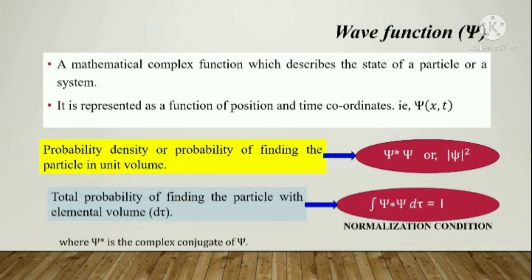This is an integral form, and this is always equated to unity. That is, the total probability of finding a particle in the elemental volume is always unity. That is, the integral of psi star psi d tau is always equal to 1. This condition is called the normalization condition. Okay, now that's all about the wave function and its equations: the wave function, probability density and the normalization condition are these points. And there is another point, the significance of the wave function, that we will study later.